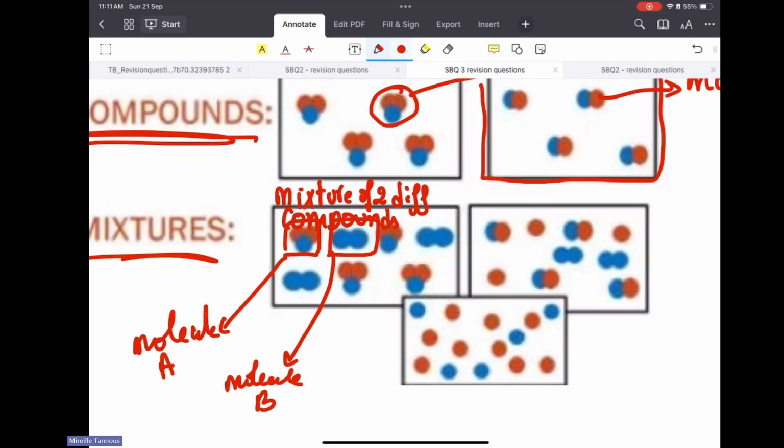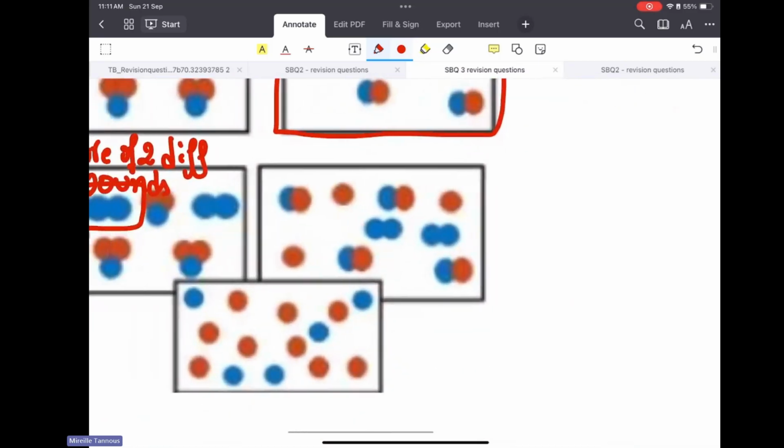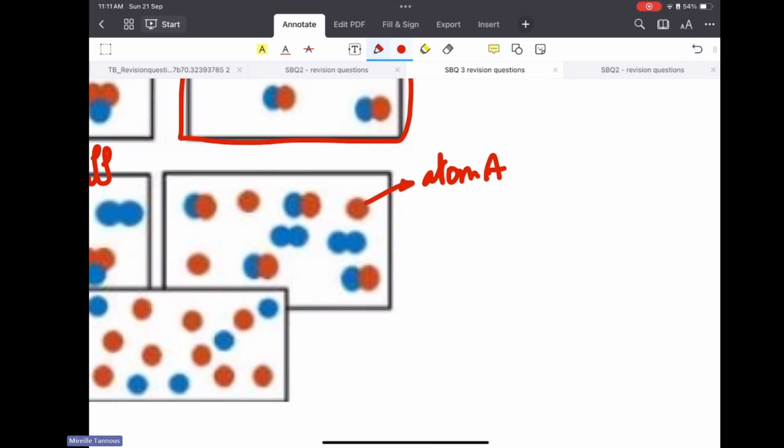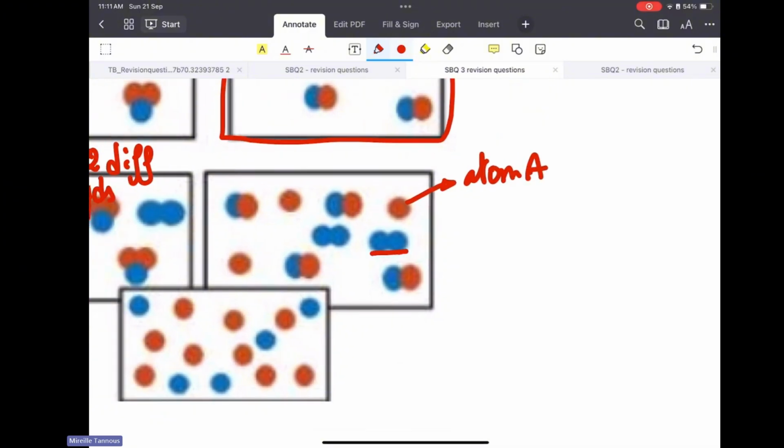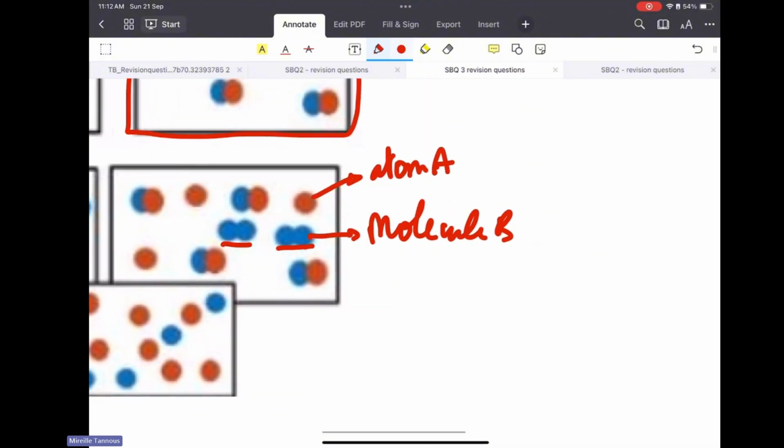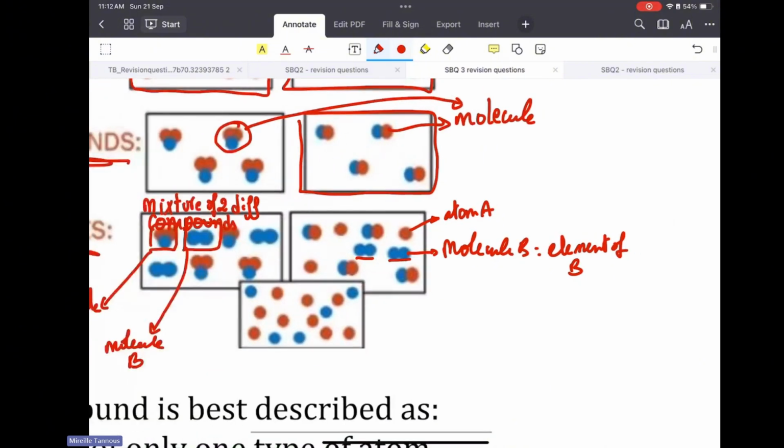Looking at the second diagram, I have atom A. Atom A and atom A all together in this diagram make them element A. Now, the blue one is molecule B. Now, the two atoms of B together make it the element of B. I cannot call it compound yet.